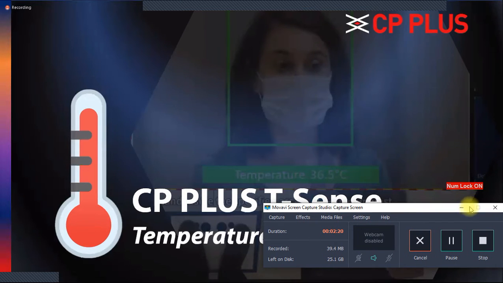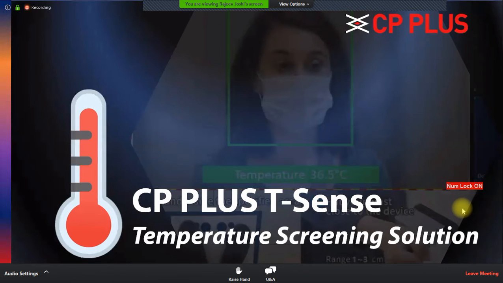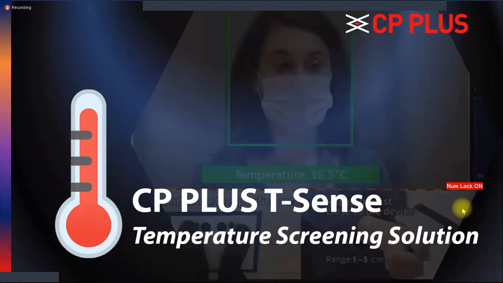It's a temperature screening solution, very cost effective, and a standalone solution which can be easily placed anywhere. Today we are going to tell you about this product, how it is beneficial, what the advantages are, and what applications are suitable for it. So let's start.